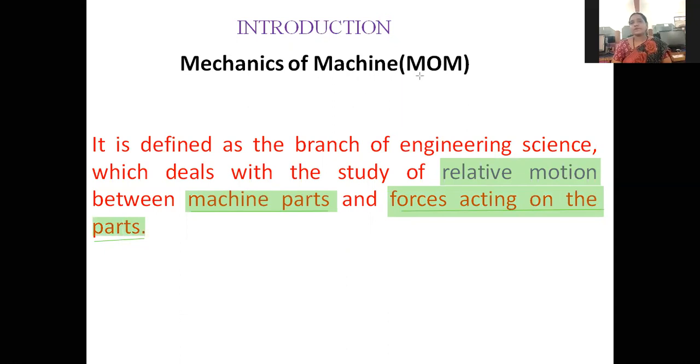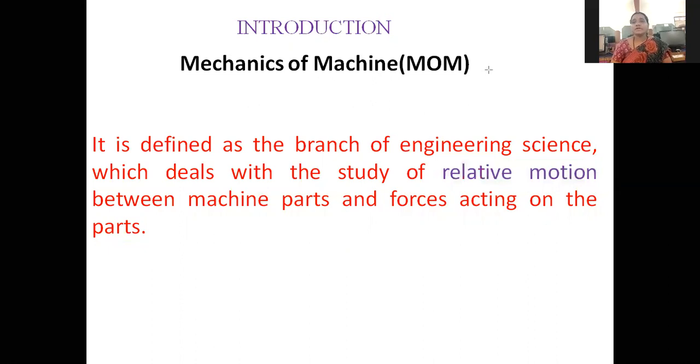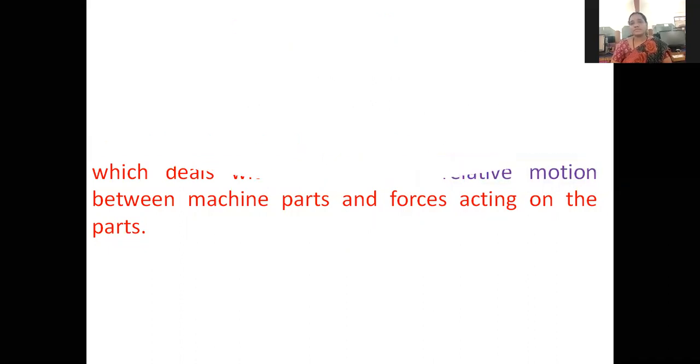We are going to deal with relative motion between machine parts, how the relative motion can be transmitted from one point to another point, and whenever relative motion occurs, what forces act on the machine parts. That is called mechanics of machines. In total, we have 6 chapters in this subject.